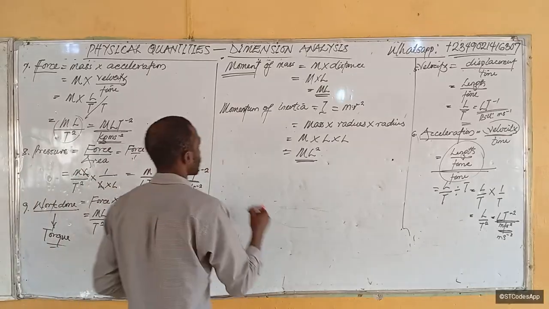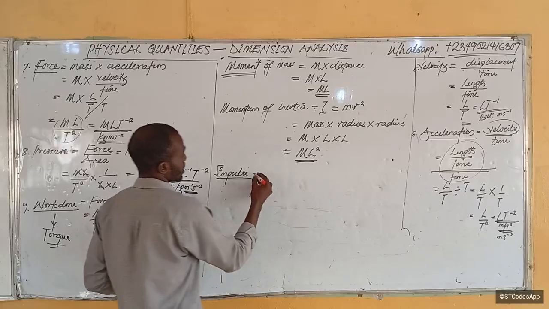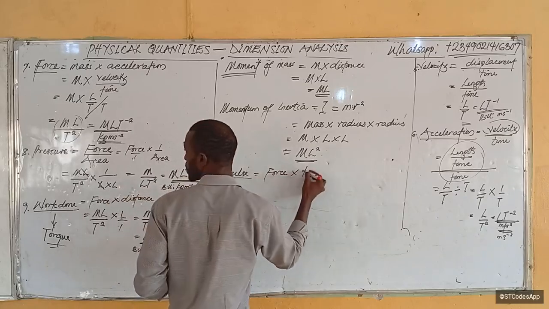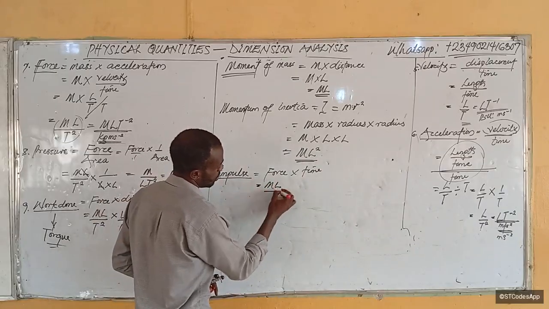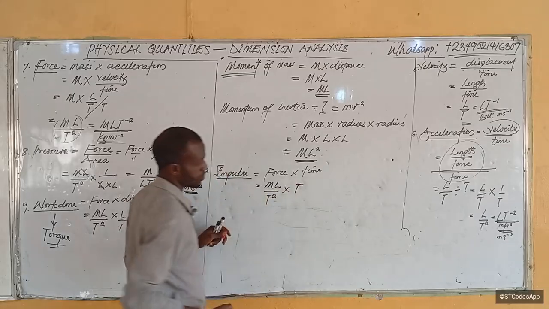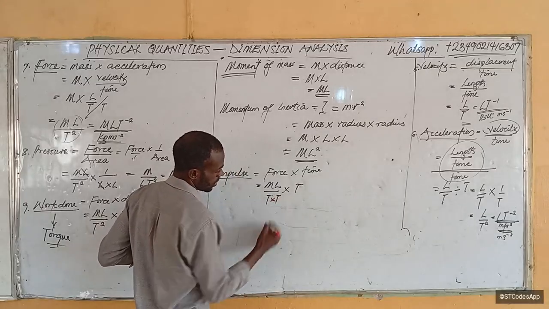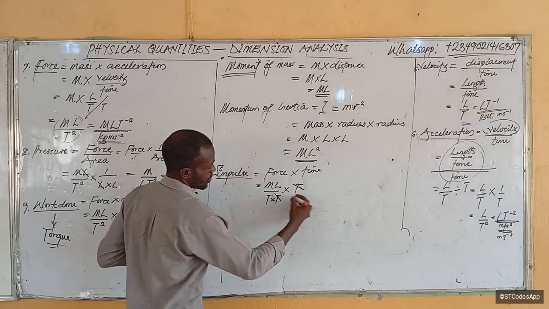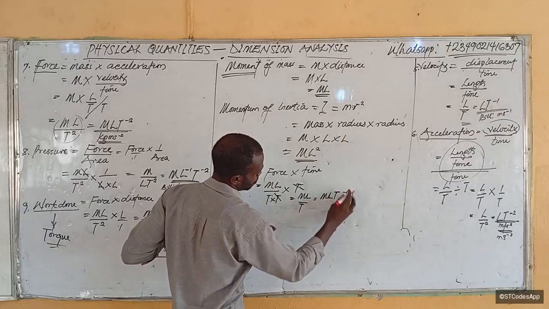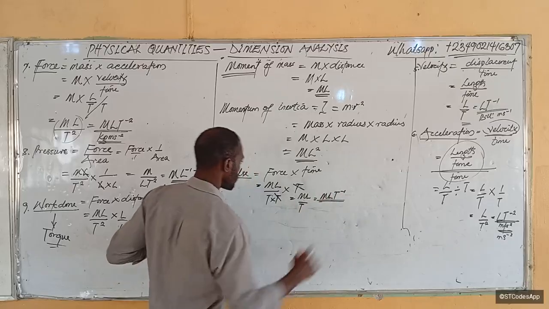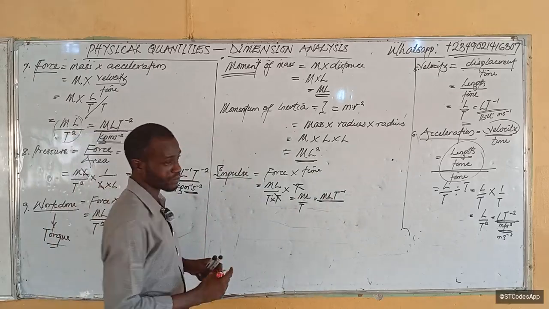Another one is impulse. Let's try to analyze impulse. Impulse is force times time. Now what's the formula for force? We already know that it is ml over t squared times t. Make sense? So you can already see that t squared here is t times t, right? So one of the t's goes, and then we have ml over t, which becomes ml t raised to the power minus 1. And that is that.